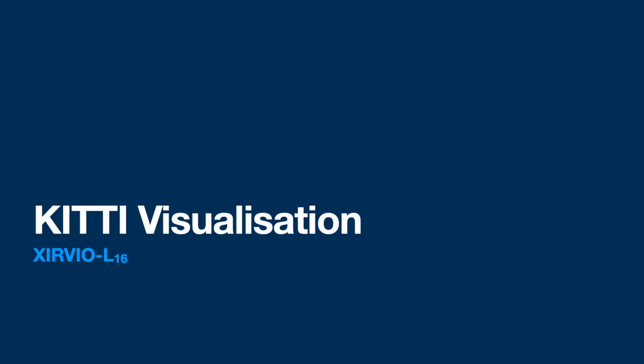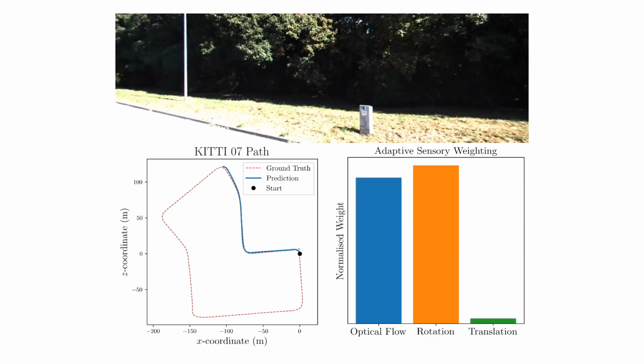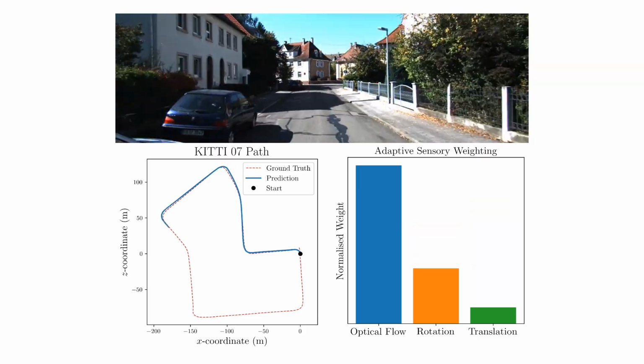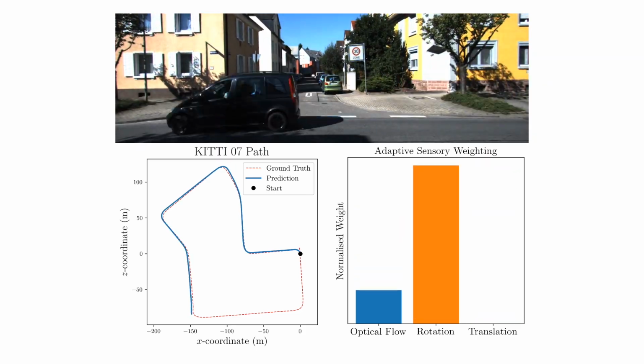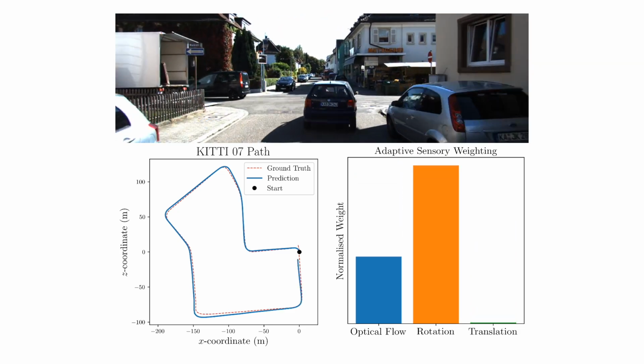Now, let's visualize XIRVIO's model performance with the KITTI dataset. We can see that the model learns to favor the IMU rotation during low speeds and corners. We can also see that the optical flow is favored during low to medium speeds, especially in a steady straight line. As the speed becomes higher late in the sequence, the model learns to favor the IMU translation heavily.